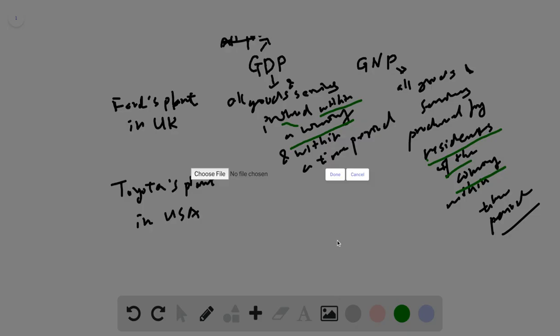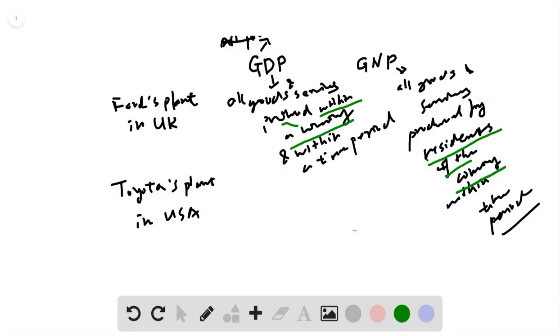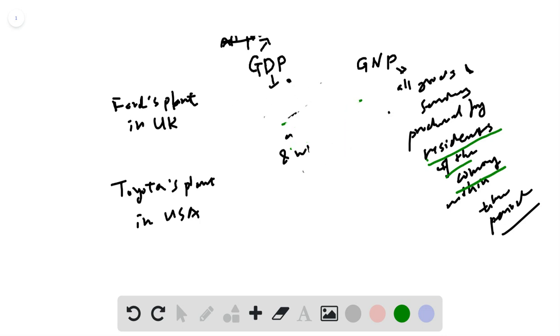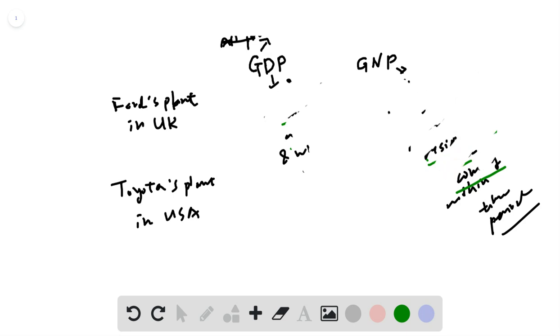So using an example here, we have an American company called Ford, a car manufacturer, right? Ford has car manufacturing plants in the UK.